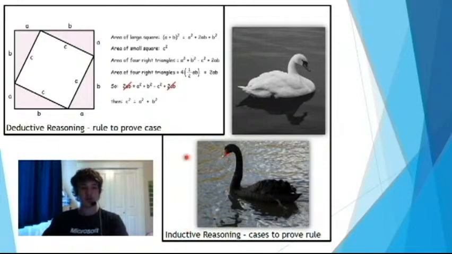Which of these methods can we use to make a conclusion about the world around us? Obviously, we'd like to use deductive reasoning because that way we can prove our rules absolutely. Unfortunately, our conclusions depend on our observations, like the swans. Therefore, inductive reasoning is really the best we can do.